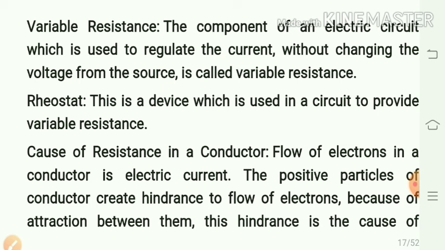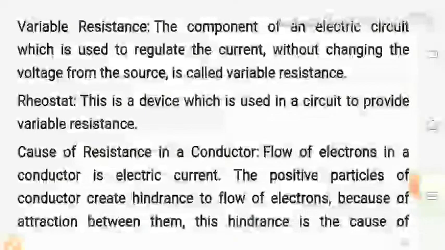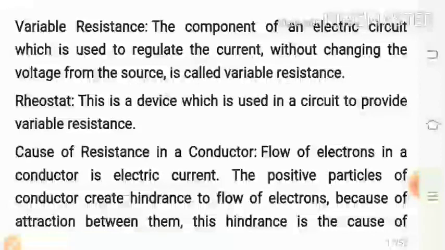Now, we have already seen what variable resistance is: a component of an electric circuit used to regulate the current. This component can be regulated by a device called the rheostat. So, the device which is used in a circuit to provide variable resistance is called a rheostat.